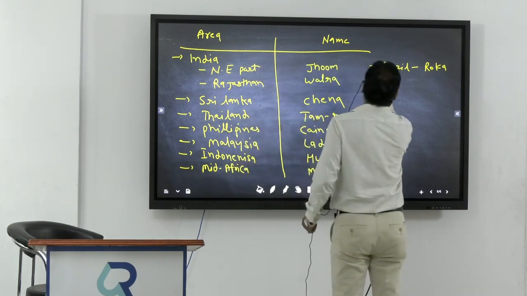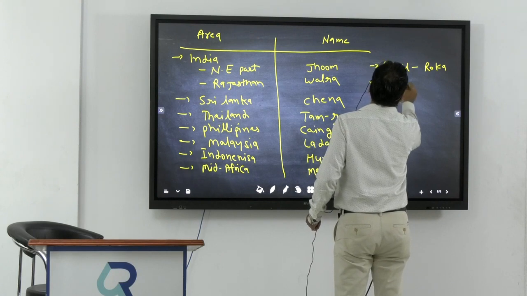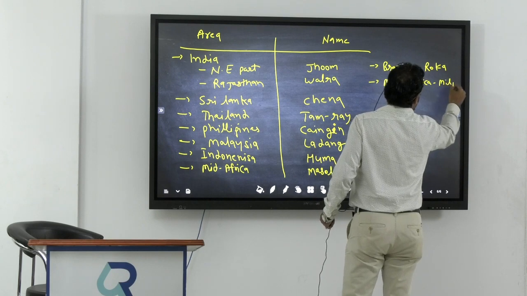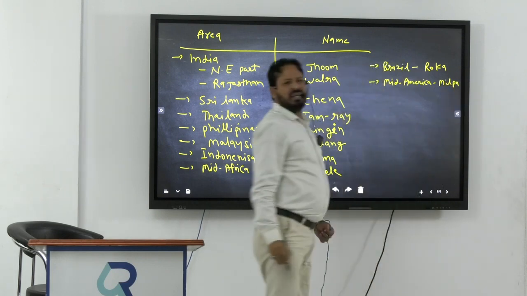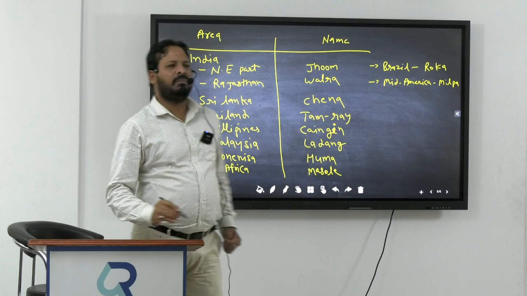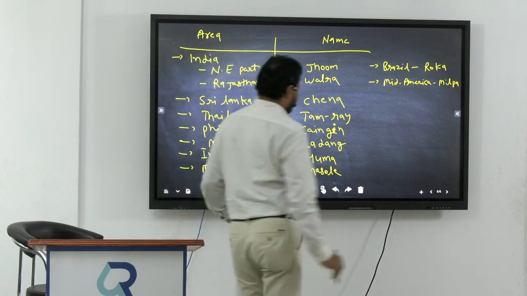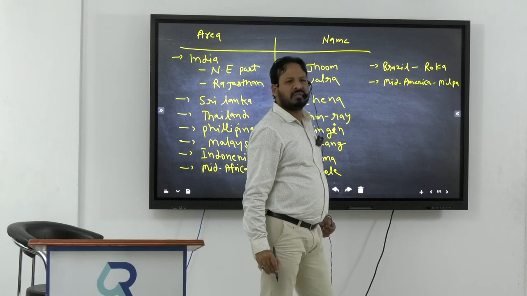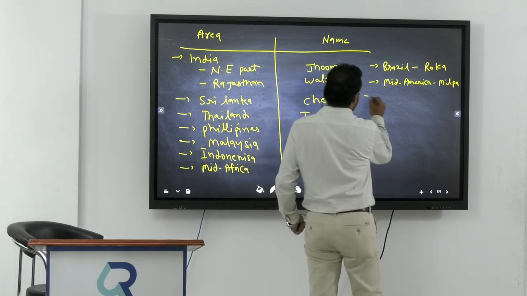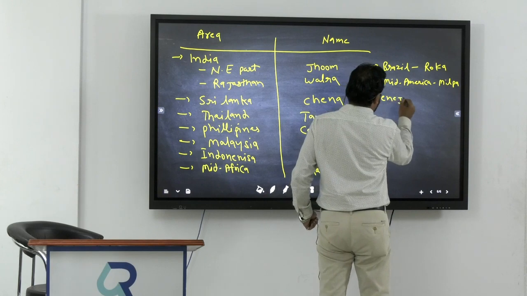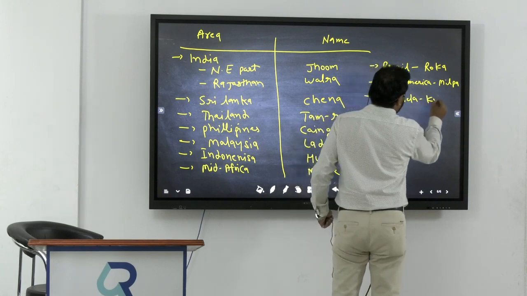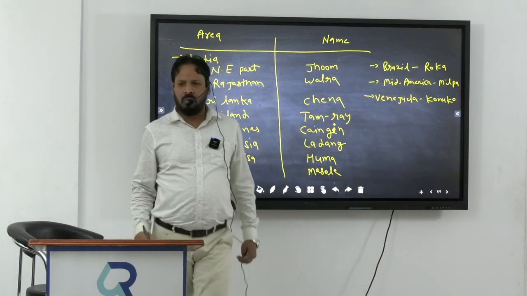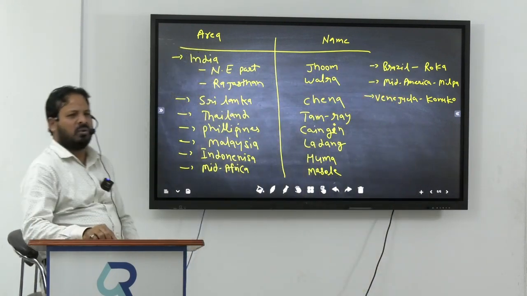Good. Now, mid-America. It is called Milpa. In mid-America, it is called Milpa. Okay, everyone? Now, Venezuela. In Venezuela, it is called Conuco.